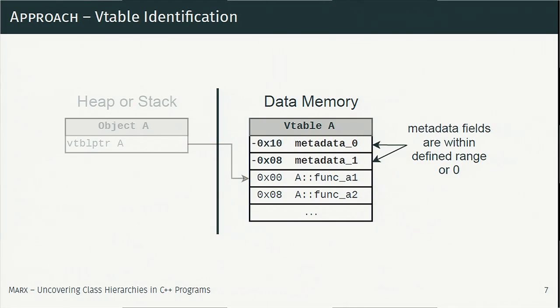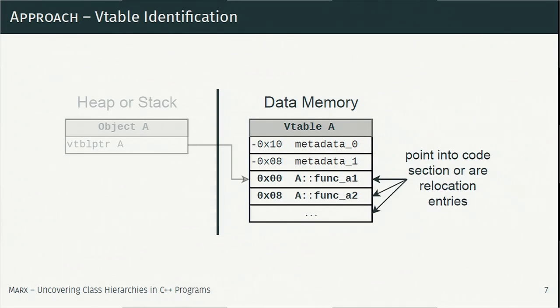Furthermore, each vtable is prepended by 2 metadata fields that have to be in a defined range or set to 0, so we can check for this as well. And finally, all function pointers in the vtable have to actually point to the code section or be relocation entries. So using these few simple heuristics, we can simply scan the rodata section to discover all possible vtable candidates. It isn't bad to overestimate the number of vtable candidates, because we won't see them in the later analysis step if we misjudged an entry.